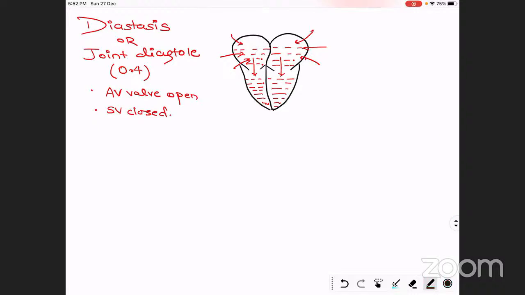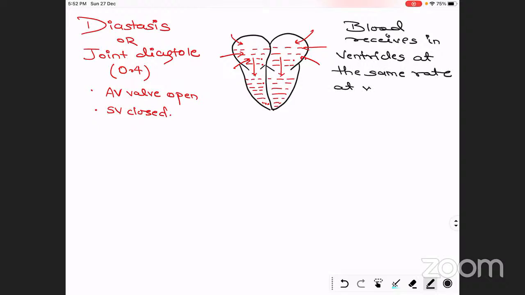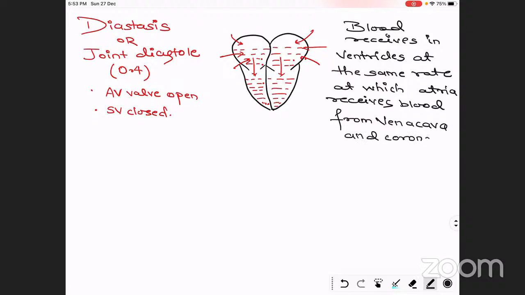So what is happening in the joint diastole, we are going to write it: blood is received in the ventricles at the same rate at which the atria receive blood from the vena cava and coronary sinus.